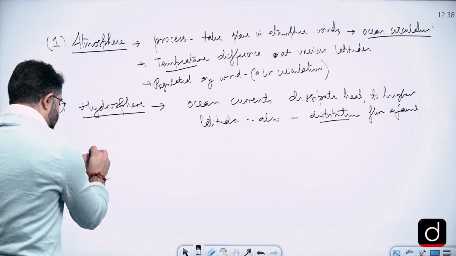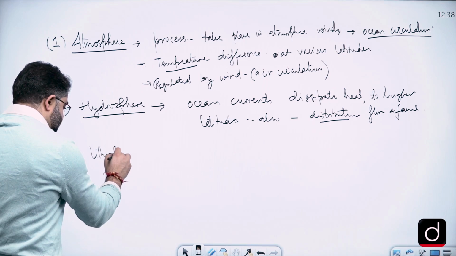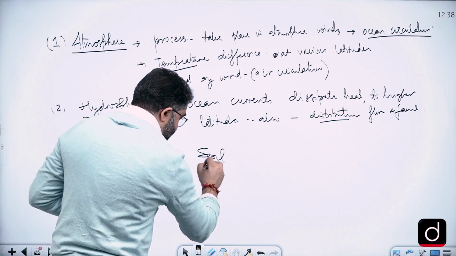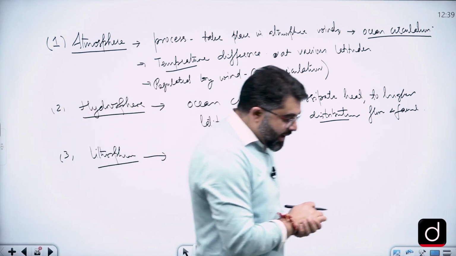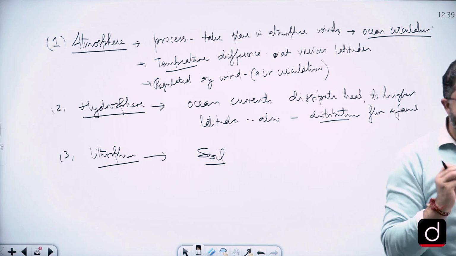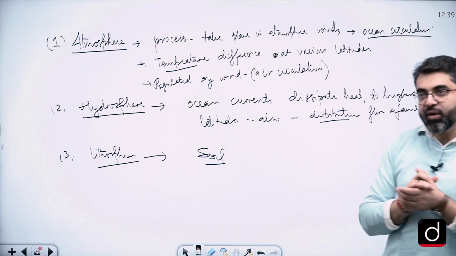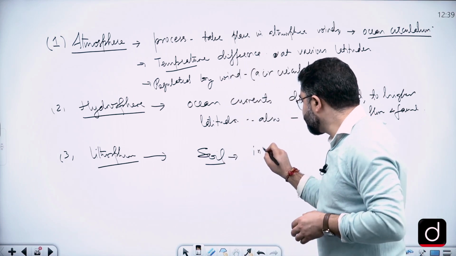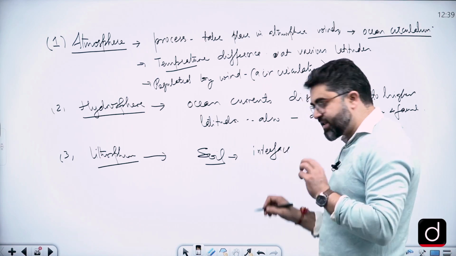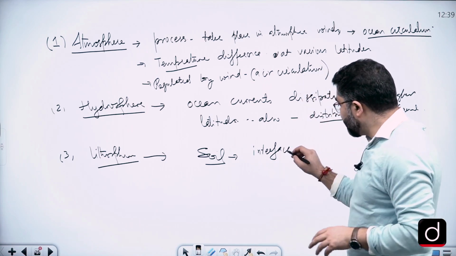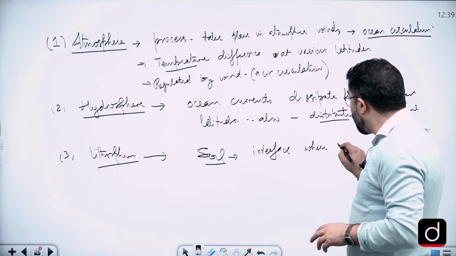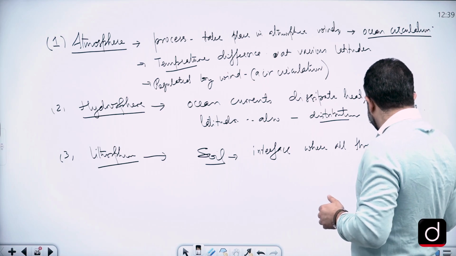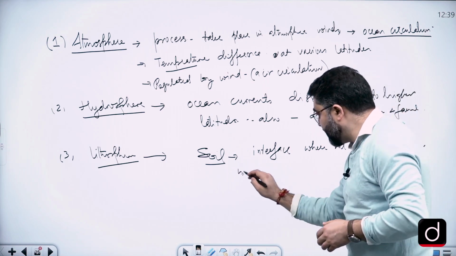Now coming to the third aspect, the lithosphere or the Earth's surface. On the lithosphere there is soil. Let's start with the soil. The soil is something that fascinates me a lot personally. Just try to understand soil. It is an interface. We'll not write the definition; we are just writing something different about soils. It is an interface where all spheres actually meet.